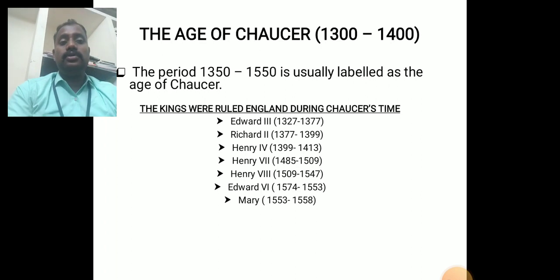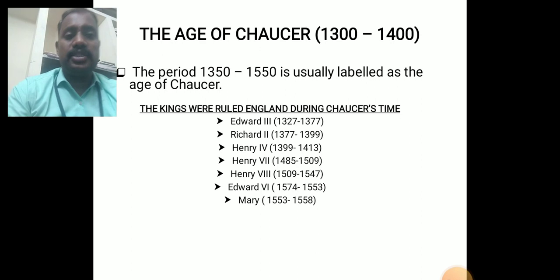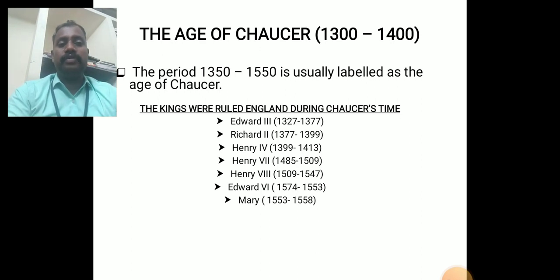Then Edward the Sixth, 1547 to 1553. I think the years are misplaced. Then the unmarried queen, Lady Mary, 1553 to 1558. So these are the kings who ruled during Chaucer's time.